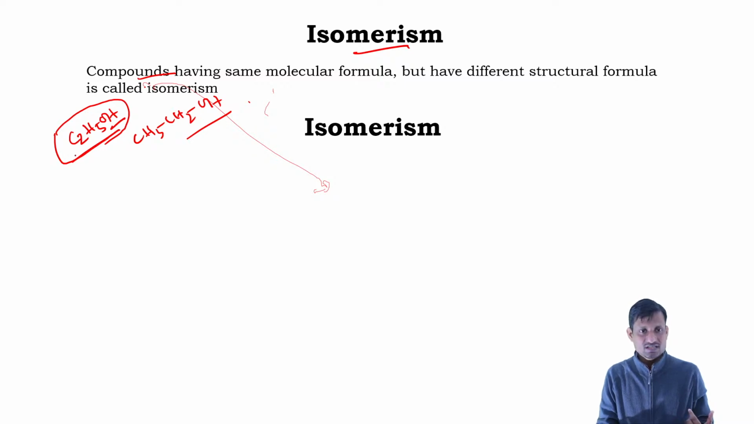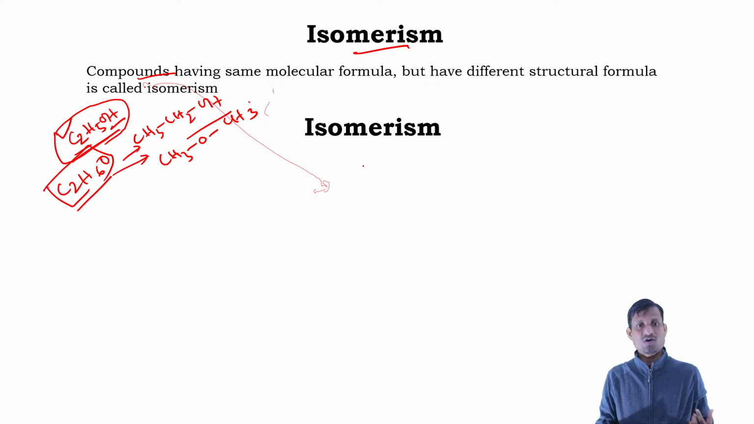But this molecule, this general molecular formula, can be written something like this. So basically this will be the new compound. C2H5OH, or basically C2H6O. That is the general molecular formula. From that we can get two kinds of compound. This is called isomerism.